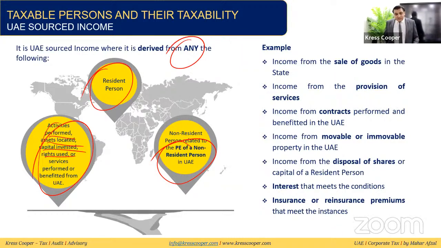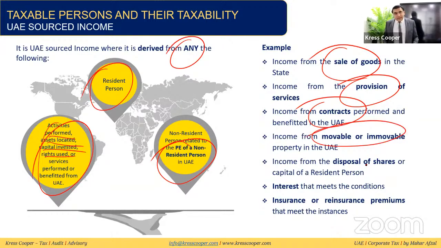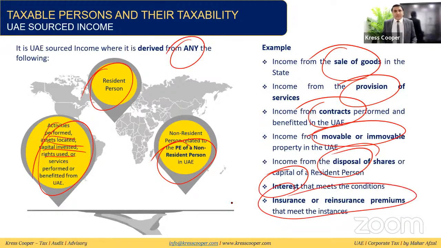Examples of UAE sourced income: goods being sold in the UAE will be called UAE sourced income. Provision of services within the UAE will fall under UAE sourced income. Contracts performed and benefited in the UAE. Income from movable and immovable property. Disposal of shares, interest income subject to certain conditions, and insurance and reinsurance premiums subject to certain conditions. All these are examples of UAE sourced income.